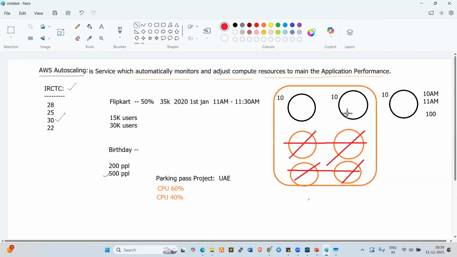So we implemented this project in 2019. Still, without any human or manual intervention, auto scaling is managing the parking pass application.